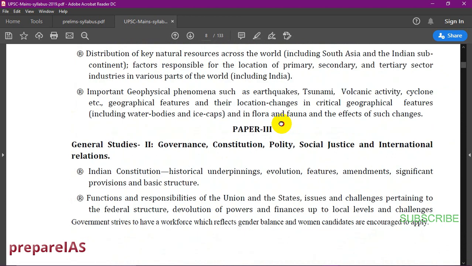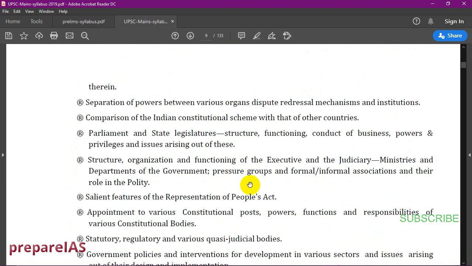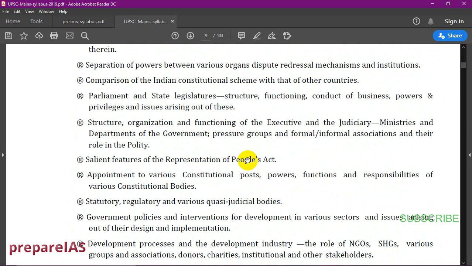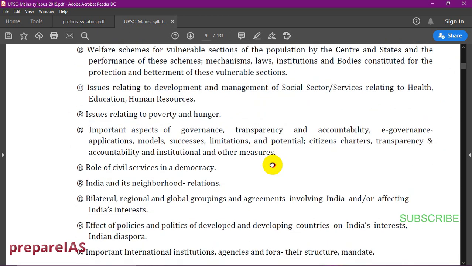And this is paper 3, which is GS2: governance, constitution, polity, social justice and international relations. I'll provide you with the PDF. You just go through each and every thing that is written there, and we'll tell you more about this.